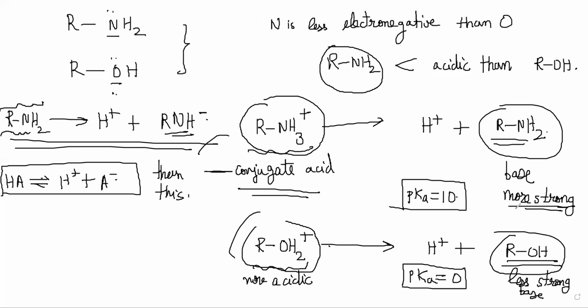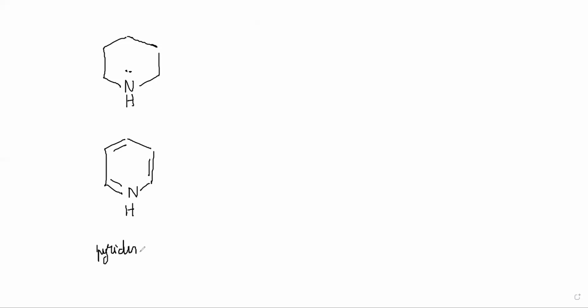The difference is only in the conjugation between the piperidine structure and the pyridine structure, right? What is the difference? Only the fact that this is not having double bonds and the other one is, right? This is pyridine and this is piperidine.